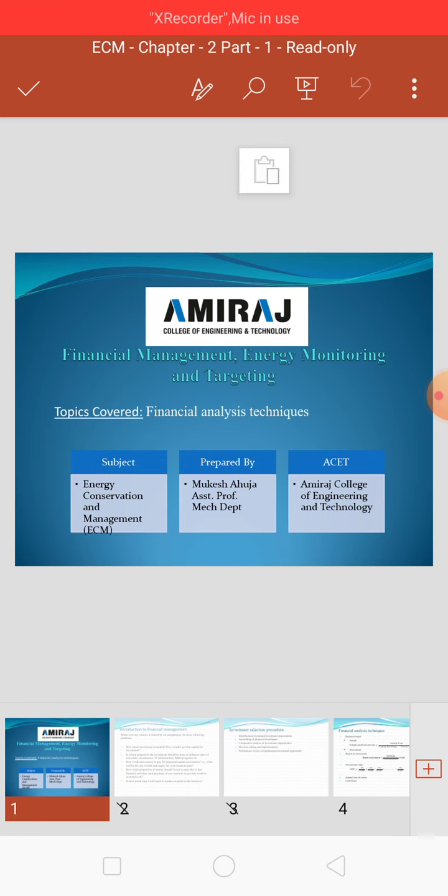So if we have different investments, and one investment gives the payback in 3 years and another in 5 years, we calculate that with an analysis technique called the payback period.